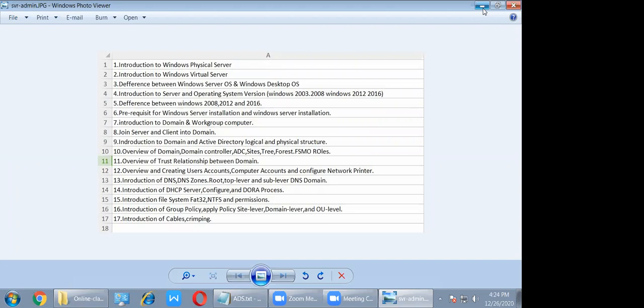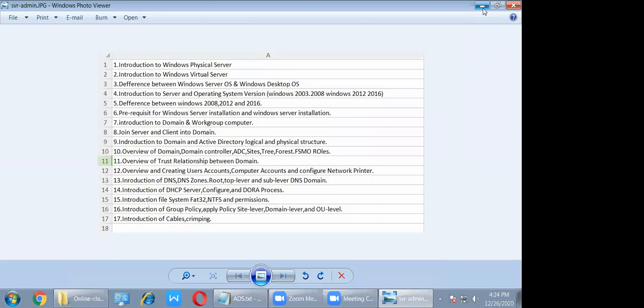Anyone can say what is Active Directory? Mr. Usman, Mr. Amjad. Sir, it's a centralized database service where we store all the users, network resources, and all the services that we are going to give to the client.